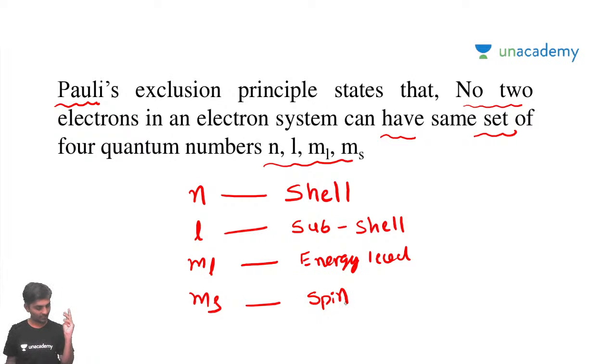So these shell, subshell, energy level, and spin are the four very important quantum numbers which define the position of an electron. Not just ms, everything plays a major role, and each has its own difference. Of course, at the end, ms is the final number, which defines, depending on the spin of an electron, whether it is in the upward or downward direction. That will be defined by the spin of an electron.